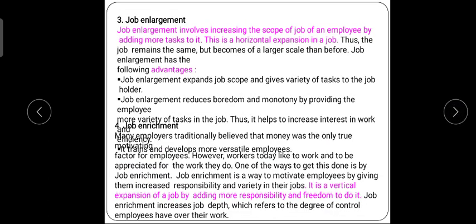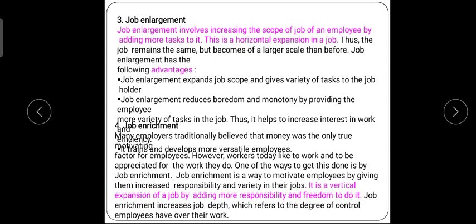What do you mean by job enlargement? Job enlargement refers to a horizontal expansion of a business. Correct. It refers to a horizontal expansion. We'll give you one example, then we'll understand the things. For example, you get bored while doing one work, so I'll give you more tasks, including your current task.